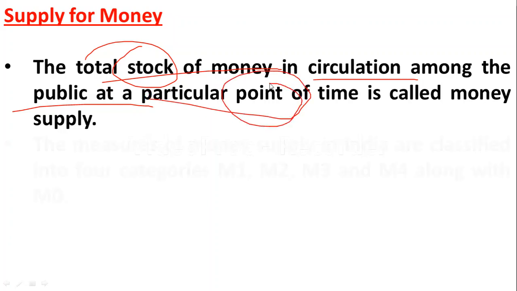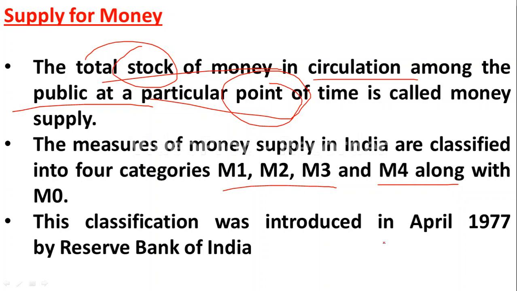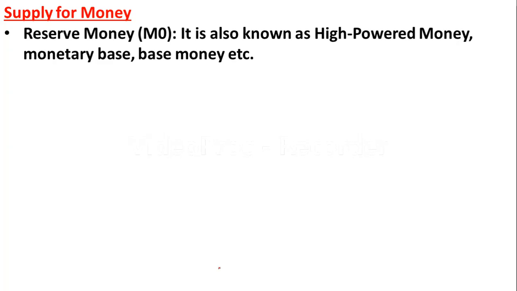Then there are various measures to calculate the supply of money, such as M1, M2, M3 and M4, and this classification was introduced in April 1977 by the Reserve Bank of India. So now let us see what we mean by M0, M1, M2, M3 and M4.